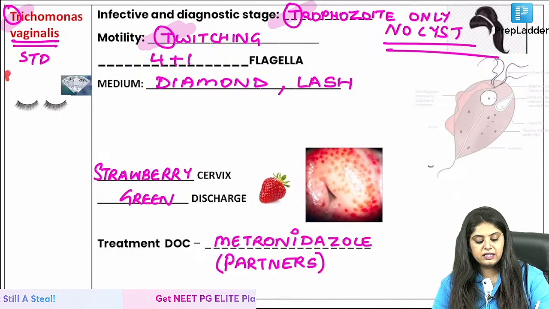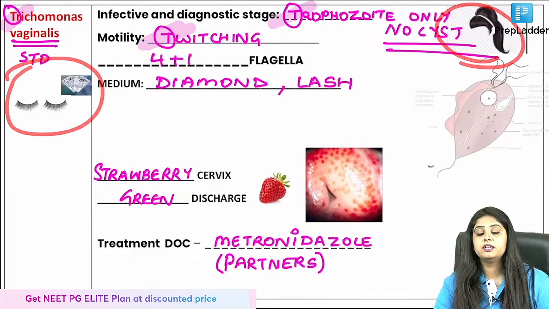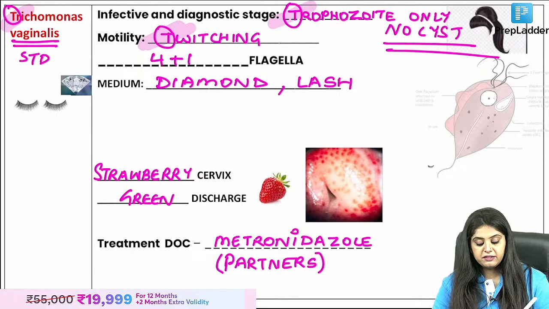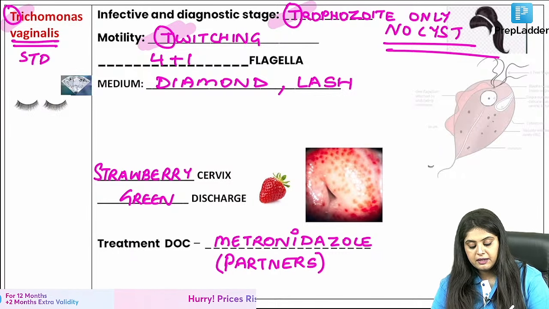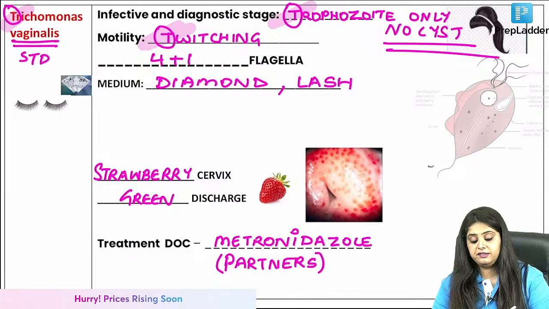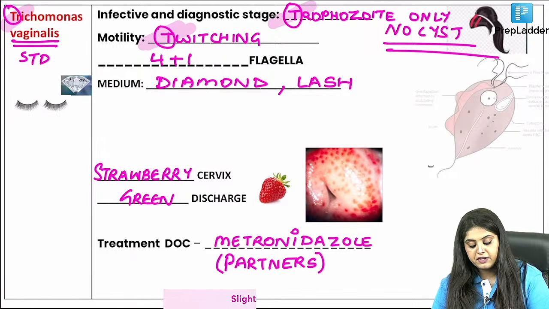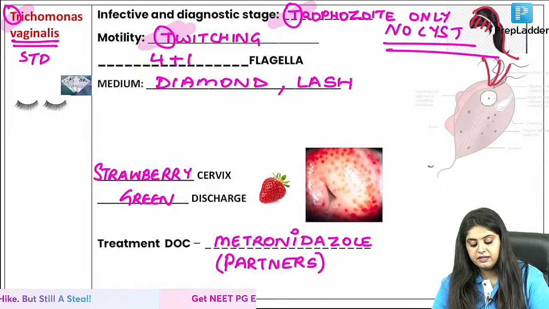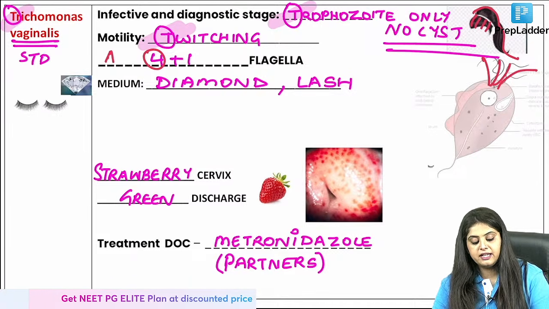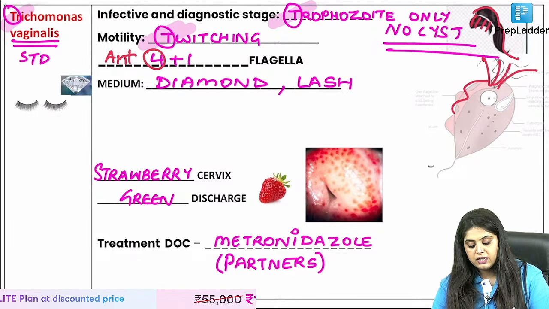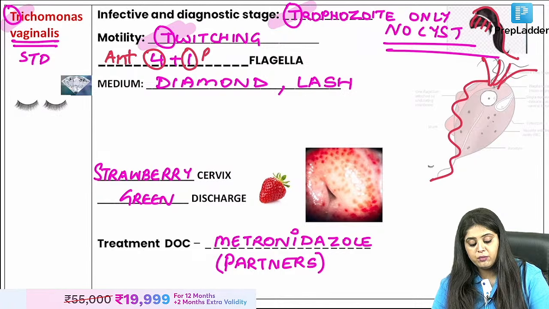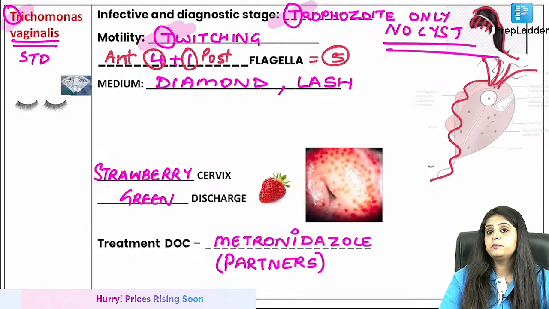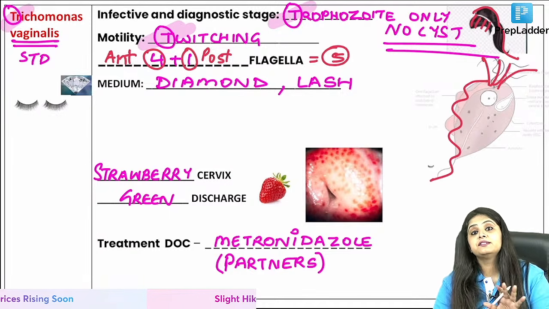Everyone has started calling Dadaji's girlfriend very, very fashionable. Yeah, that is correct. Very fashionable, which means first, look at her hairstyle. Ma'am, she has 4 hair in front, and then she has one long ponytail at the back. So she has 4 flagella anteriorly, and 1 flagellum going all the way posteriorly. So how many flagella does she have? She has a total of 5. Dadaji had 4 pairs. She has 4 plus 1.